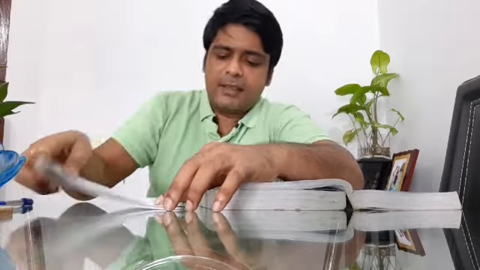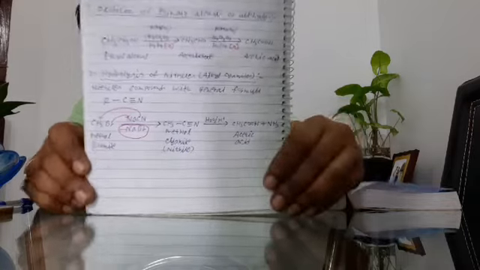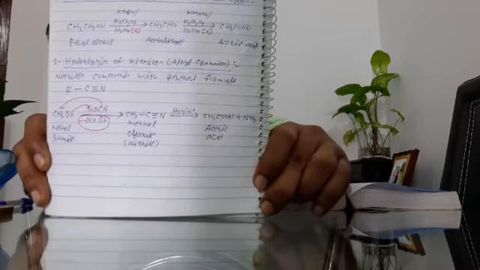In the next step, we do the acid hydrolysis of the alkyl cyanide to convert it into the carboxylic acid. It is also a two-step reaction. Clear? See here, I have given the example with methyl bromide.